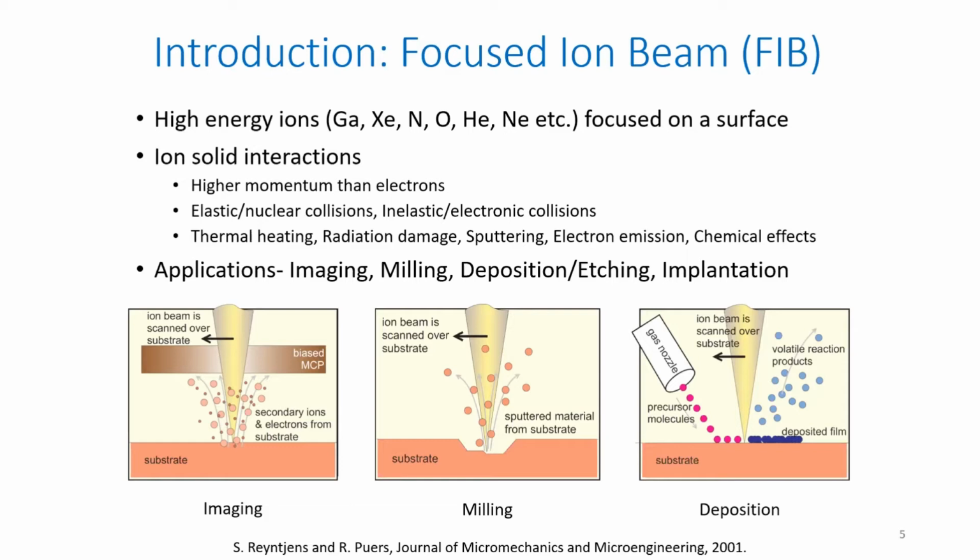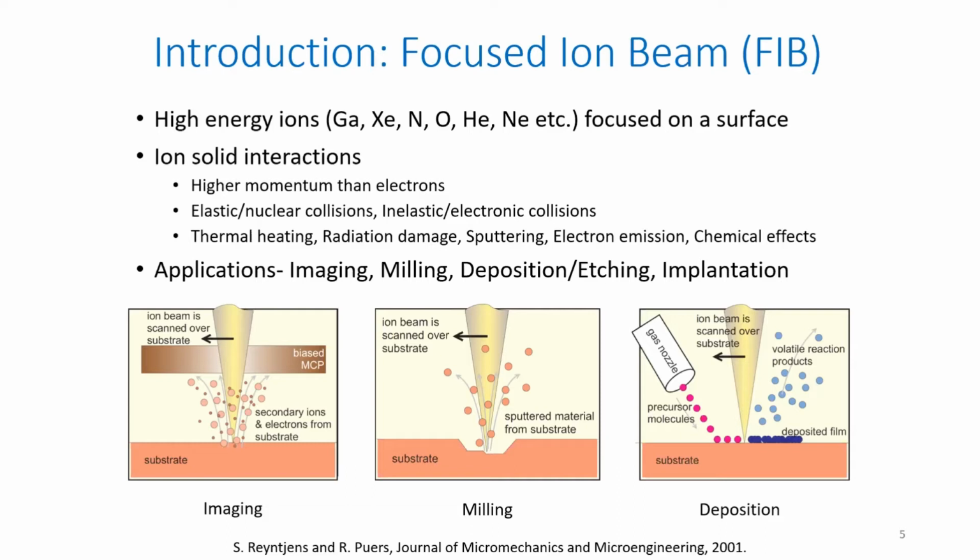You can use focused ion beam for multiple applications. Like you can do imaging with this. The focused ion beam can interact with the surface and lead to the generation of secondary electrons, which you can collect using a detector, and you can image the surface. It has several advantages when you compare it to scanning electron microscopy, as we call it SEM. You can find out the contrast difference between two elements. SEM won't produce much difference in the contrast, and you won't be able to identify different materials if you are imaging a sample. But with focused ion beam, you can definitely find out the differences.